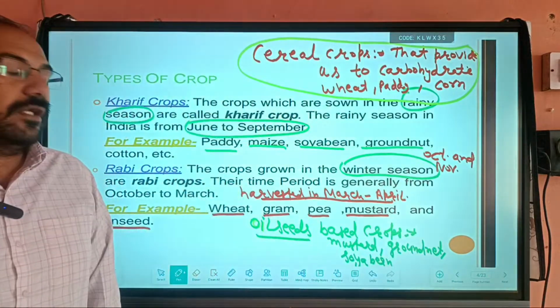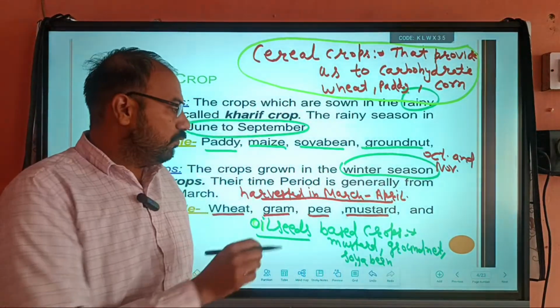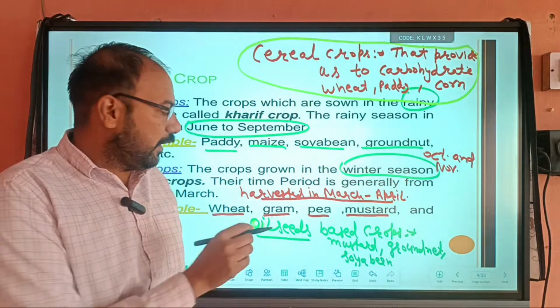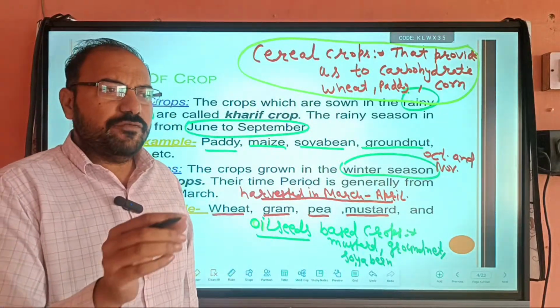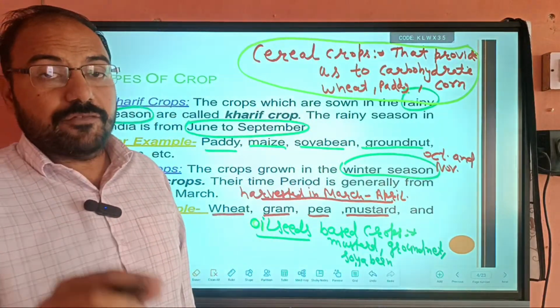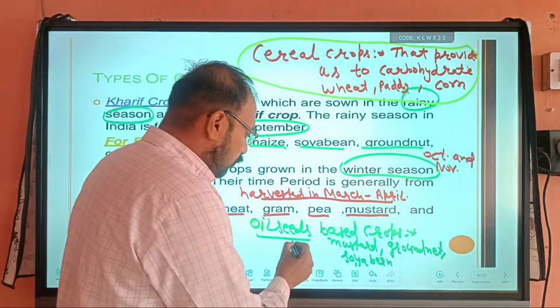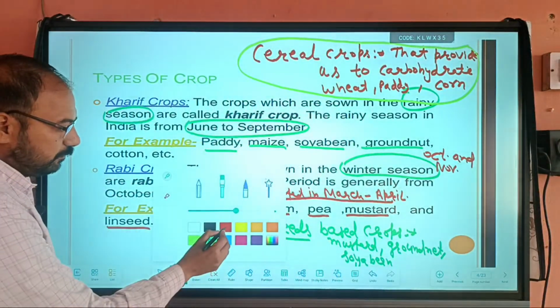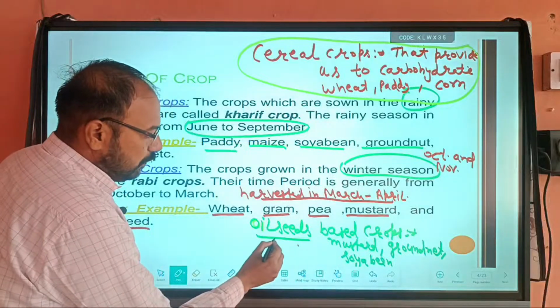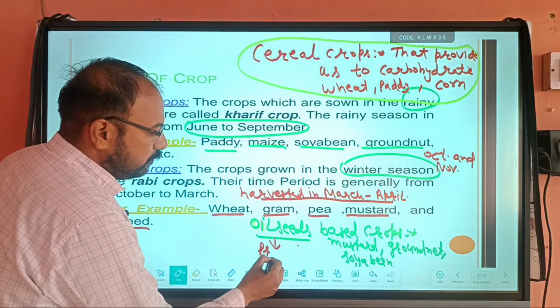Okay, so these are known as oil seed crops. What is the source of nutrients in oil seed crops? Basically the nutrient is fat. So they provide us fats.